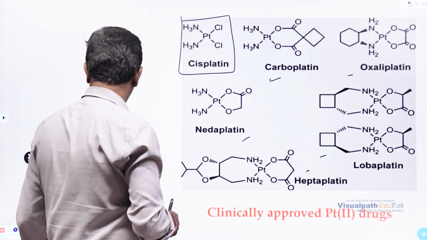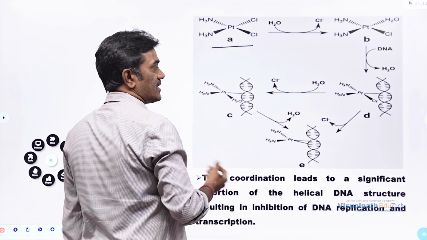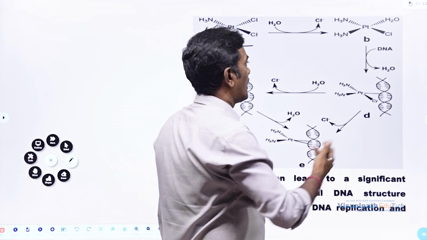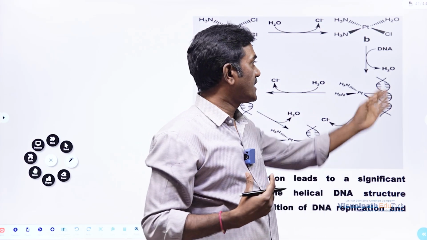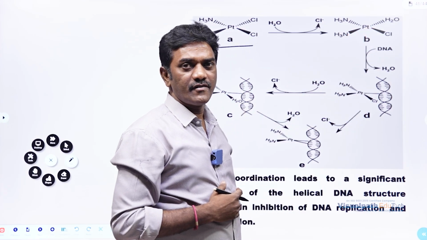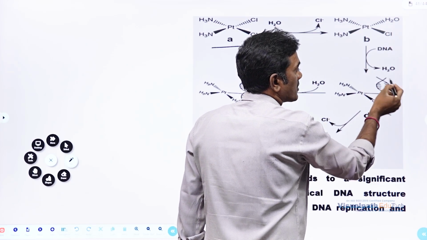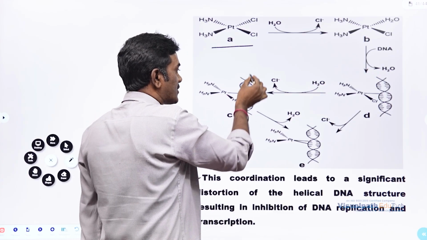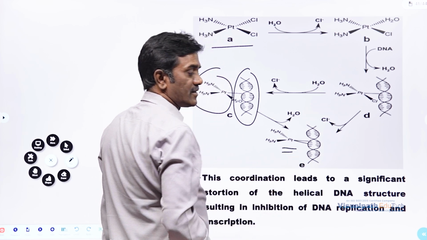And what is the function of this particular platinum drug? Here we can see cisplatin, right? Inside the body, if water is there, that water will replace our chlorines. And cancer is caused by changes in the DNA. This cisplatin is going to react with the DNA which is present in our body. What happens? The cisplatin will lose this water and form a bond. Again, similarly, it forms a bond like this. So this is the DNA. Our cisplatin is going to form a complex like this. You can see here, right?